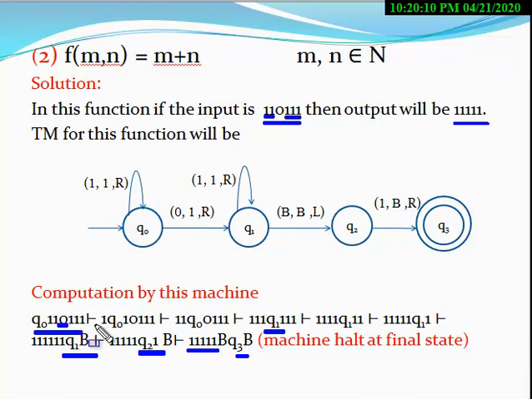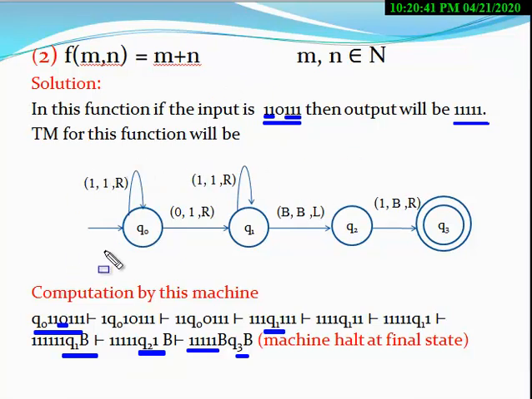When you reach the right end, you have to remove the rightmost 1 by a blank symbol, and next the machine enters into the final state. At this situation the number of ones becomes m plus n, right? So this is the logic. Now we apply this logic to construct a Turing machine corresponding to this function.